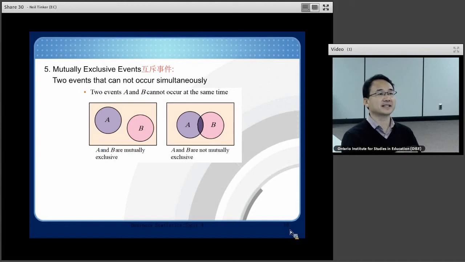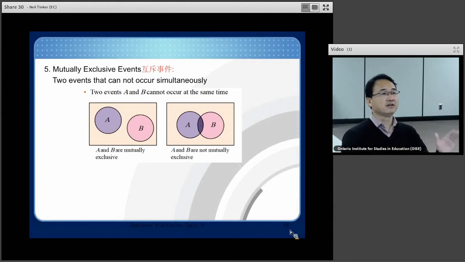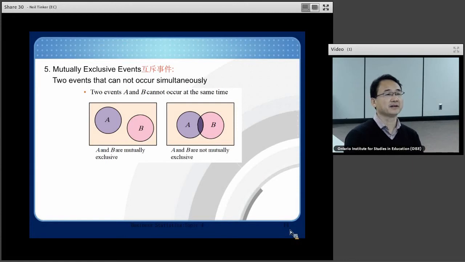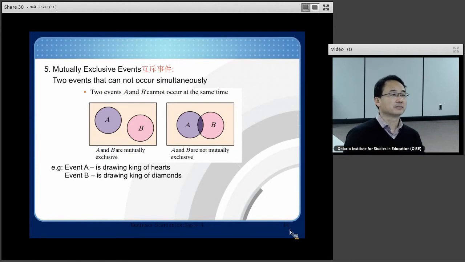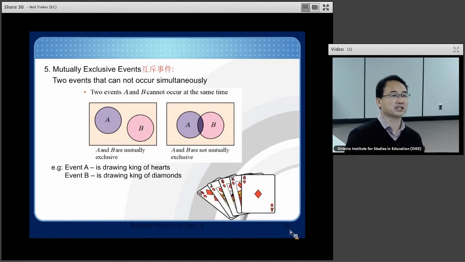That means the two events cannot occur at the same time. Look at the picture on the left. Event A and event B are mutually exclusive. But on the right, not. If event A is drawing the king of hearts and event B is drawing the king of diamonds, they are mutually exclusive.